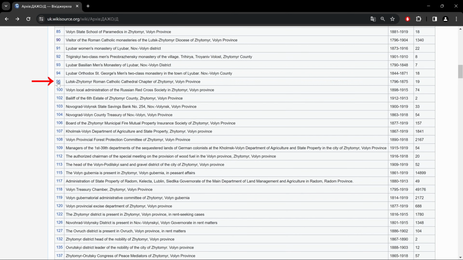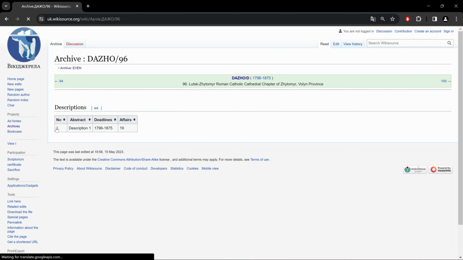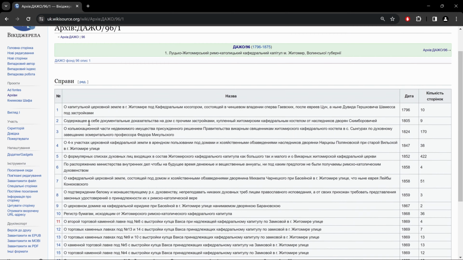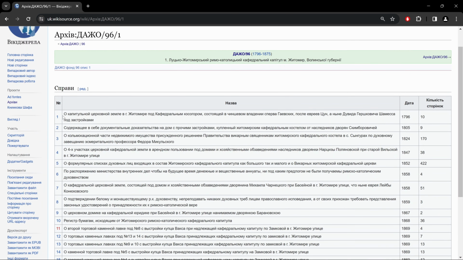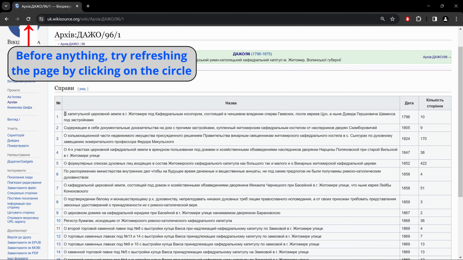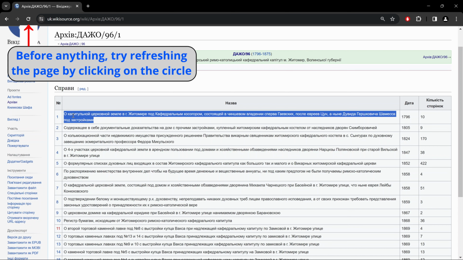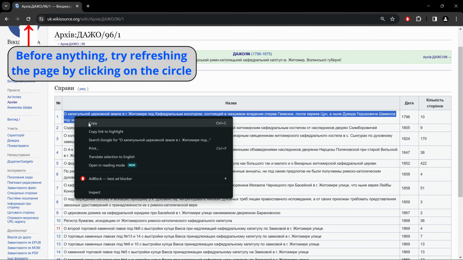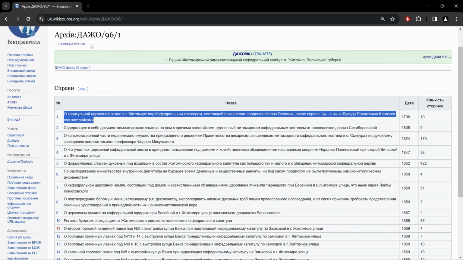But if I go to 96, we have only 1 description, but several cases. Now you might get a situation where, as you see up here, my translator didn't translate. If ever that happens to you, you select this, click on it with the right button of your mouse, left button copy, you open up a new tab, go to Google Translate, and you just pop it in there. Okay, let's take a look at number 1, and there we go.